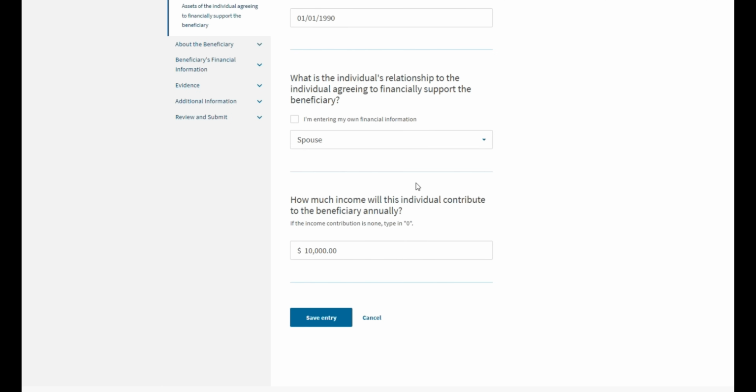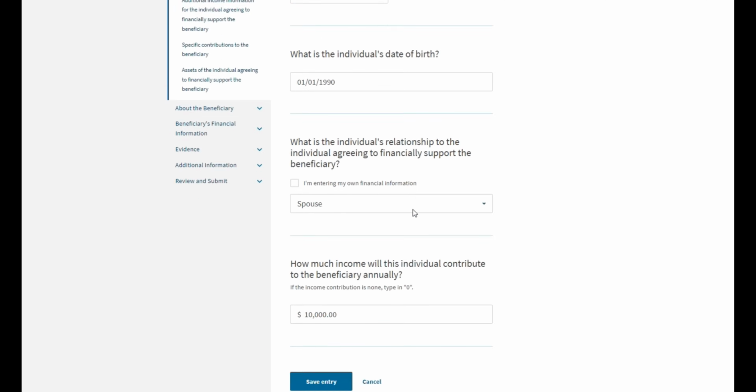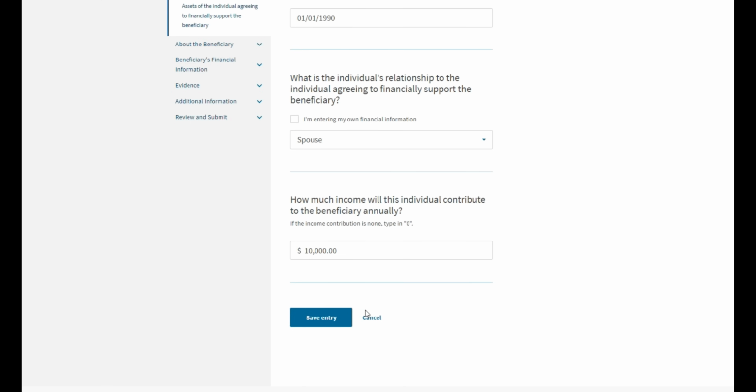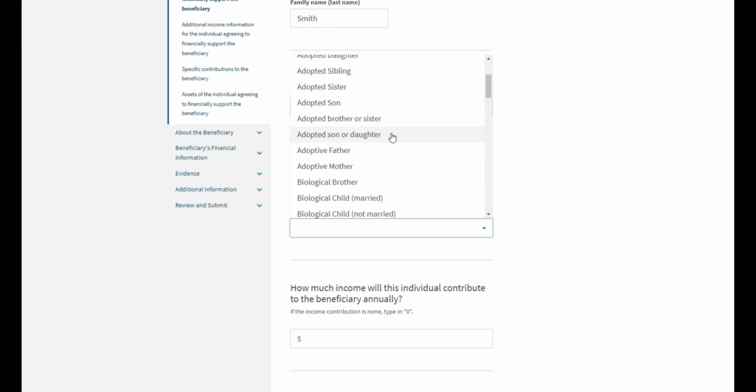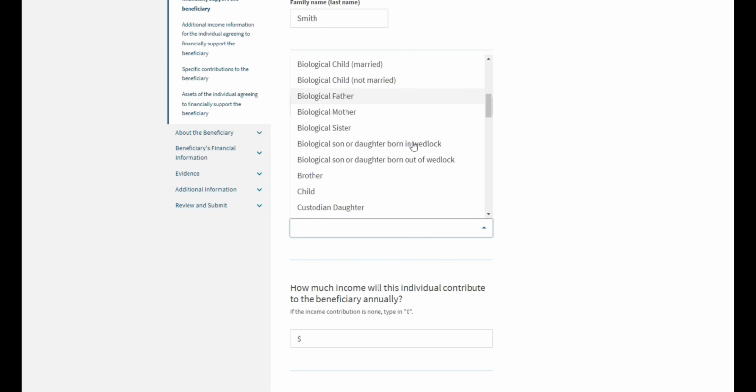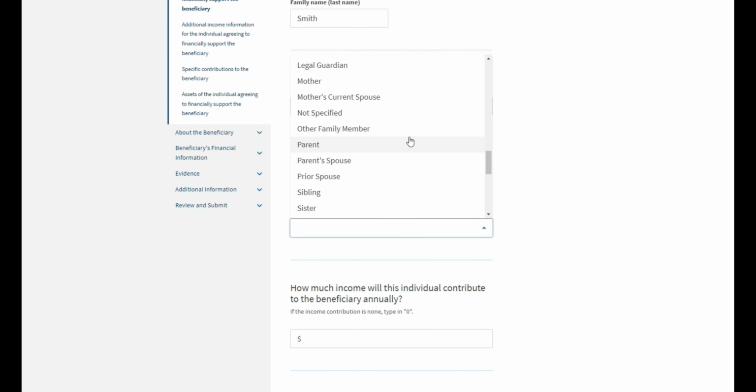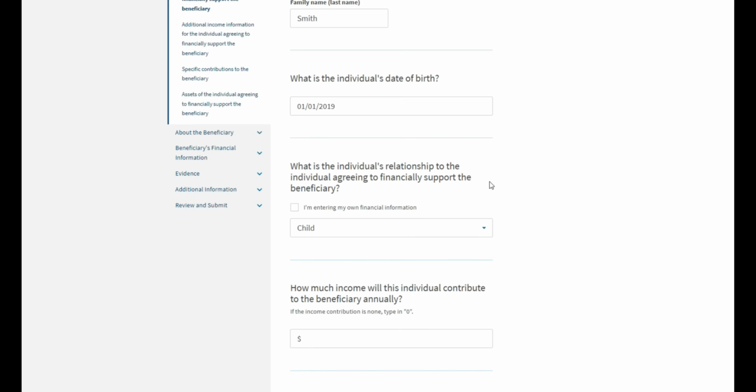So let's, for instance, say that Anna's spouse, Andrew, will also contribute about $10,000. Save entry. And let's say that Anna and Andrew also have a child that lives in their household, so we will add a child as well. Next, select the relationship of this child to the supporter. So we could just say, for example, child.